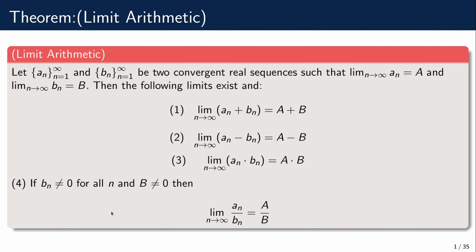And finally, with the quotient, we need to be careful here. The conditions here are quite natural. First of all, we need that the sequence is non-zero for every element, and this requirement is very natural because we want the sequence of the quotient to be defined. After all, we cannot divide by 0, right? So in order for this sequence to be defined, we must have that b_n is non-zero for every n.